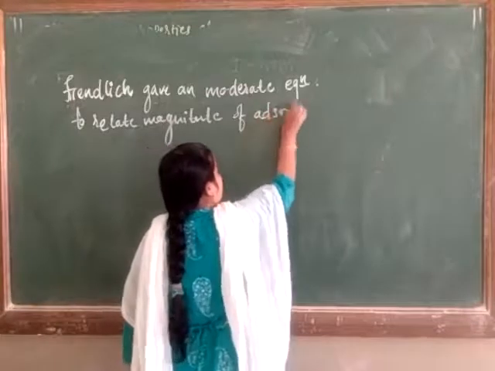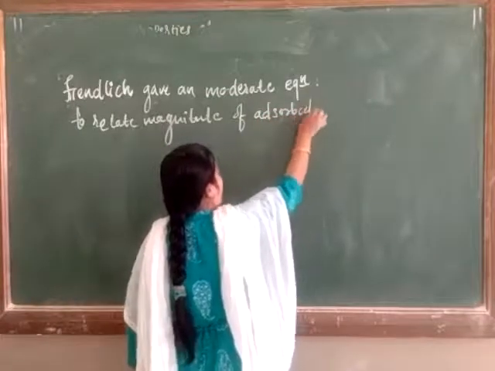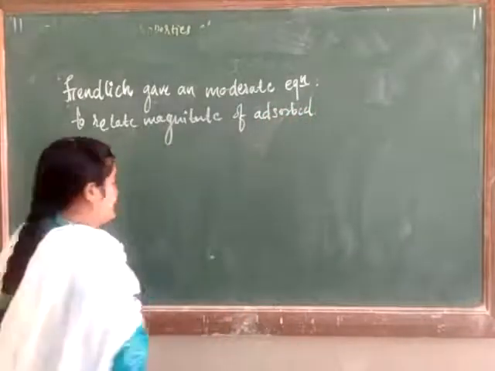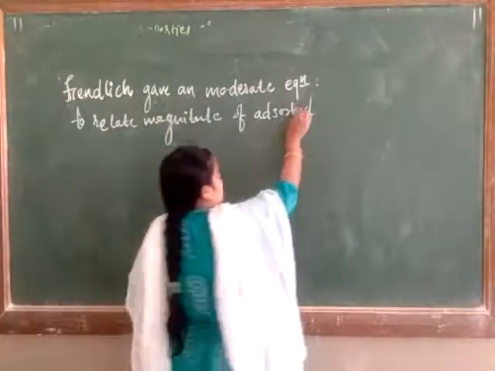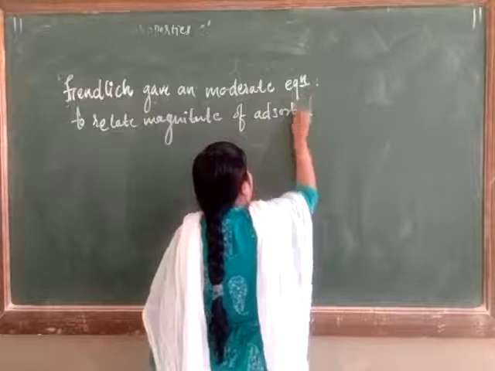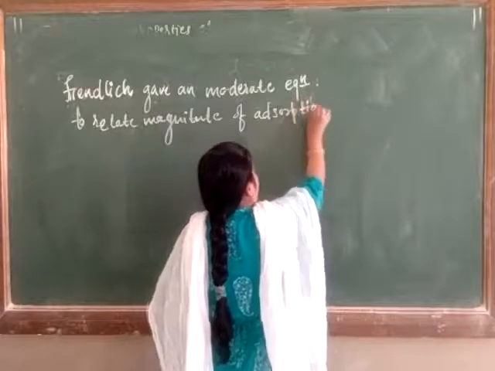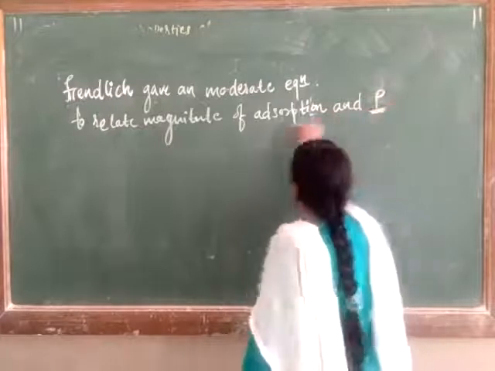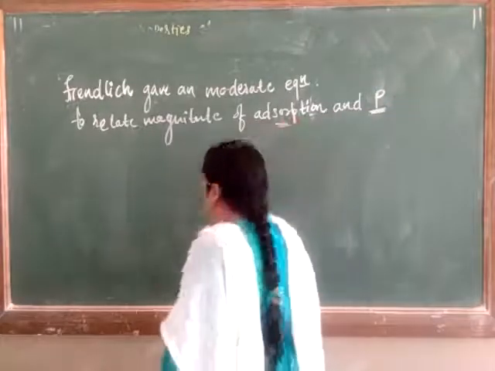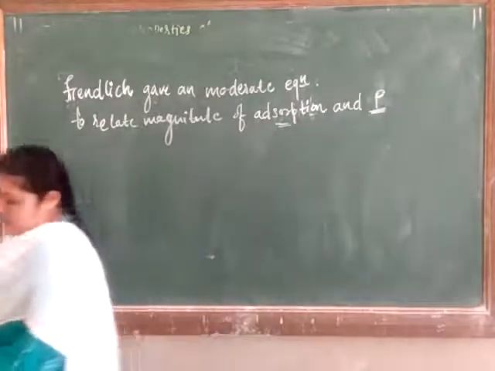Adsorption means the amount of gas adsorbed on the solid surface, and we compare it to the pressure. So which is that equation? Let's see. We have observed on the graph itself a particular equation.